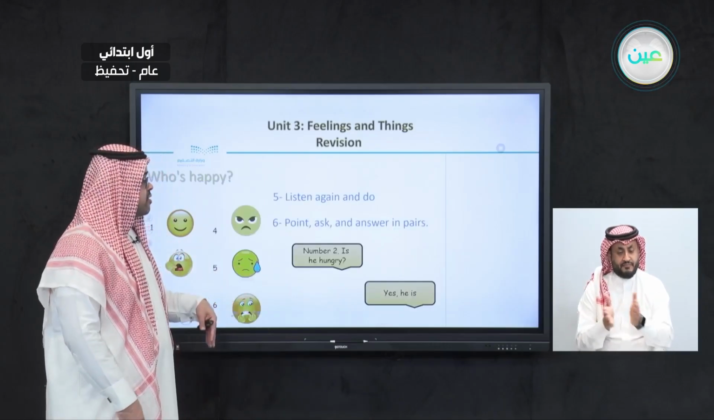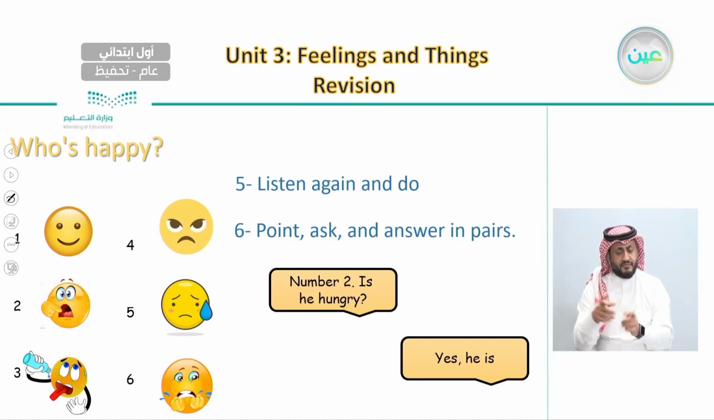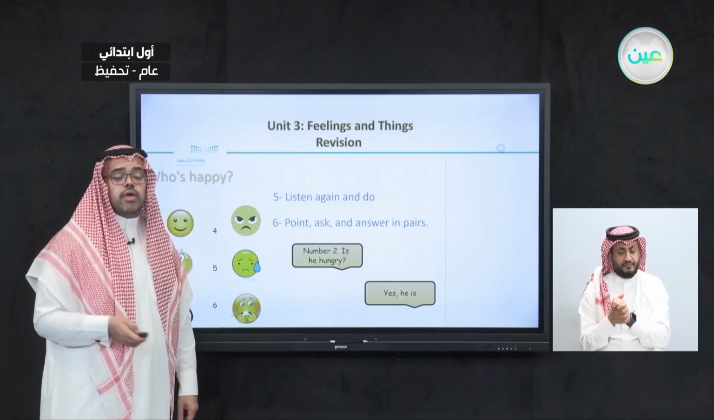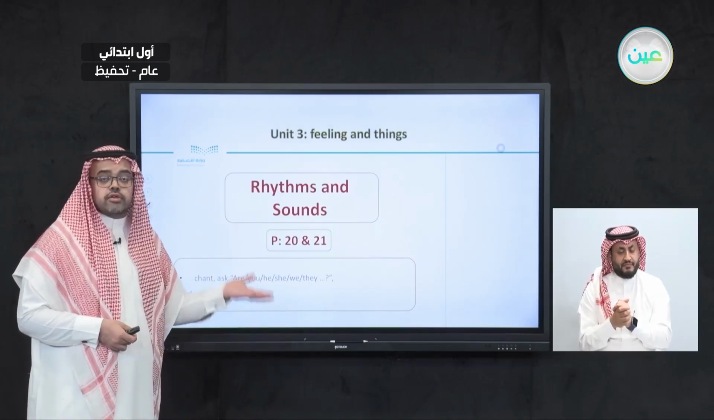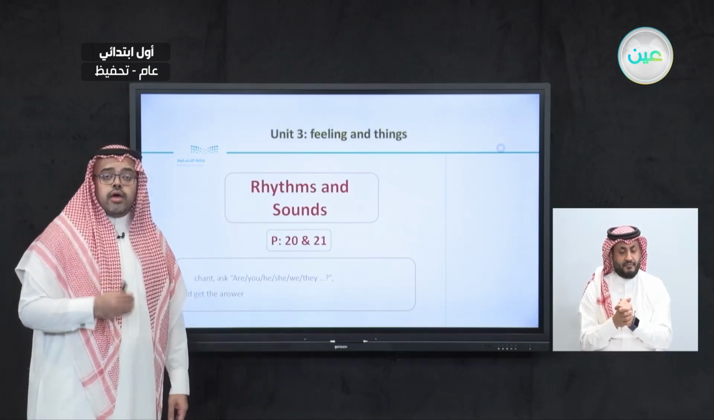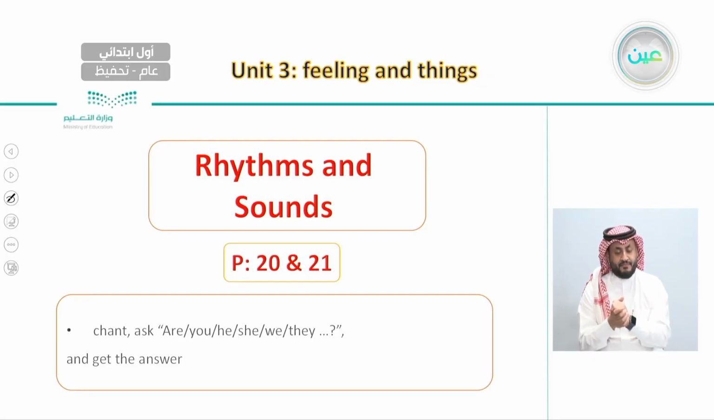And after this, we said that you can point and you can talk or use this question in pairs where you point, for example, on number 2, that is hungry or not, or number 4, he is angry or not. So you can make questions and to practice it with partner. And after this, we had the rhythms and sounds on pages 20 and 21. And our goal was to chant and ask, are you, he, she, we, or they? And also get the answer.